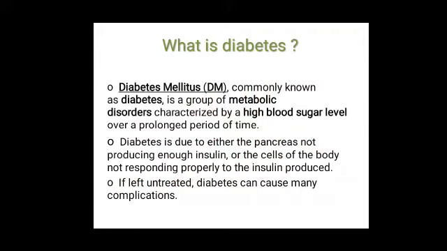Diabetes mellitus, commonly known as diabetes, is a group of metabolic disorders characterized by a high blood sugar level over a prolonged period of time. Diabetes is due to either the pancreas not producing enough insulin or the cells of the body not responding properly to the insulin produced. If left untreated, diabetes can cause many complications. Complications is an unfavorable result of a disease, health condition, or treatment.